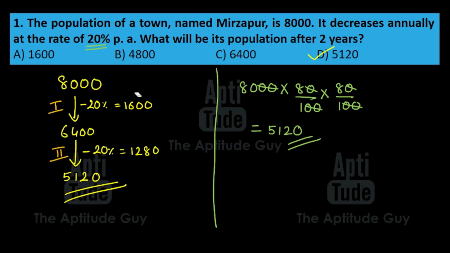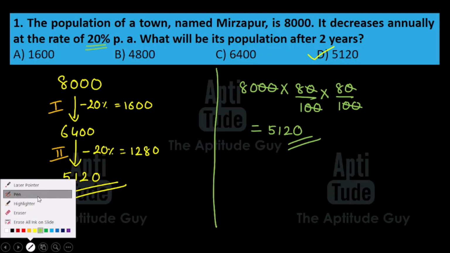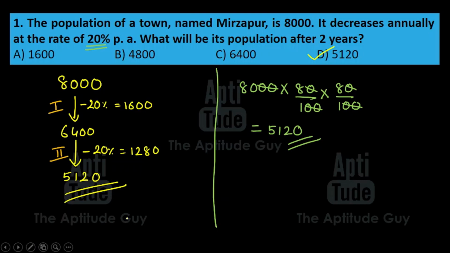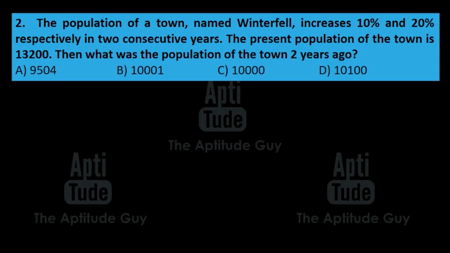Alright, so moral of the story is the population changes and then this becomes the new population and then it changes again. That is the answer. Any doubts in this solution, please mention in the comment box. I will definitely answer it. Let's move on to the next question. Question number 2, of course, pause the video, solve it, and then come back.